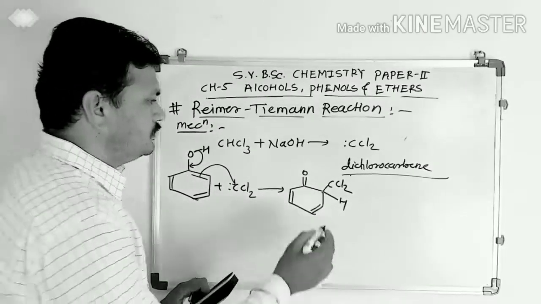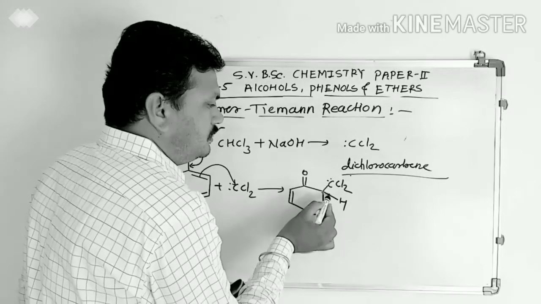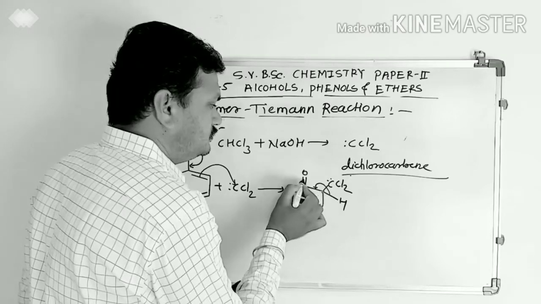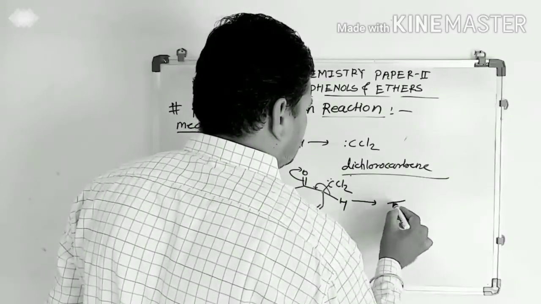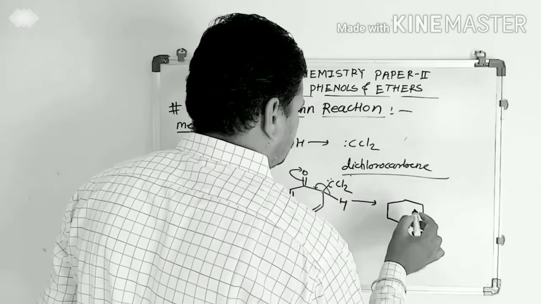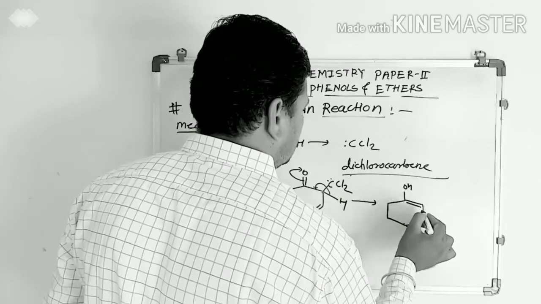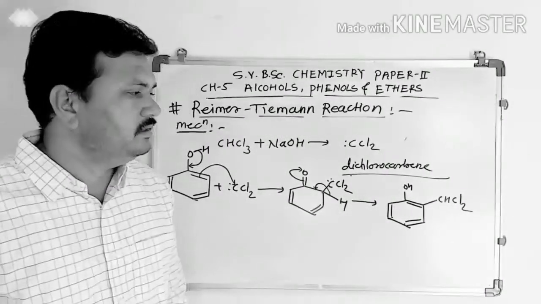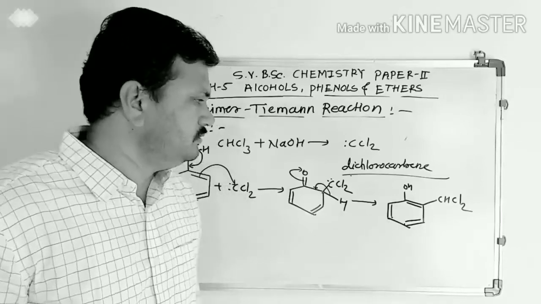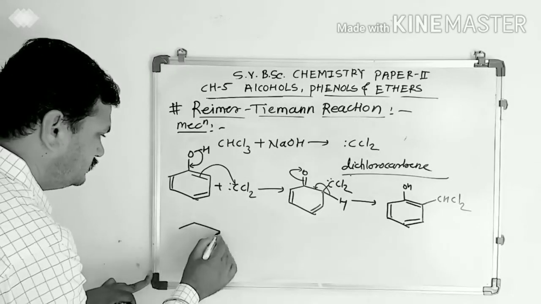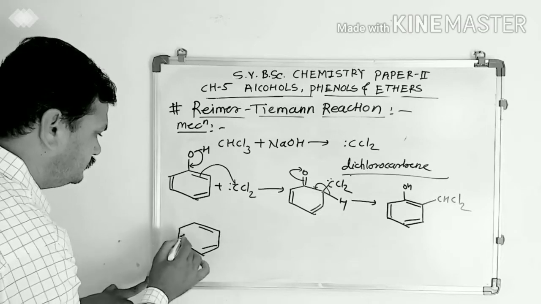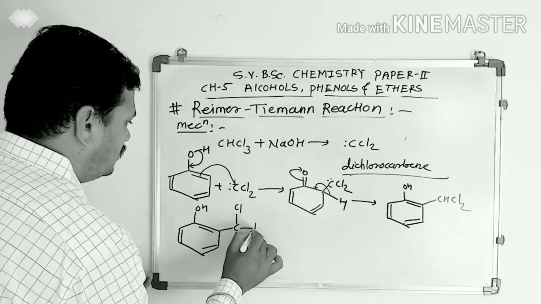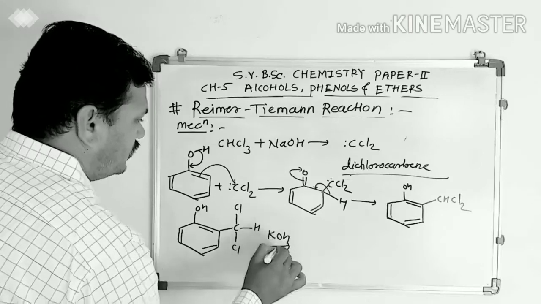The intermediate has CCl2H. Then reversal of the bond takes place, giving OH and CHCl. Then this intermediate reacts with KOH.